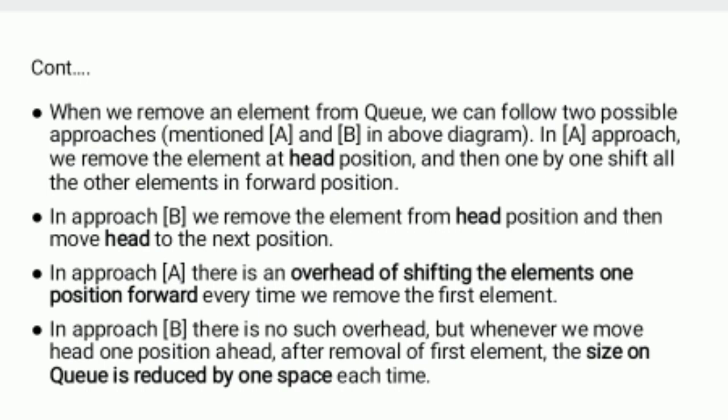Okay, you can see that diagram from the previous one. We have elements at index number 1, index number 2, index number 3. In that case we are removing the header, index number 1 is removed, then the head position moves forward to the right side.